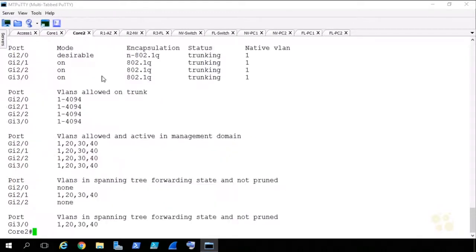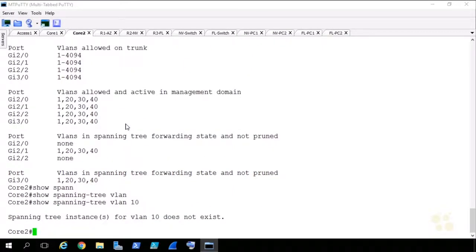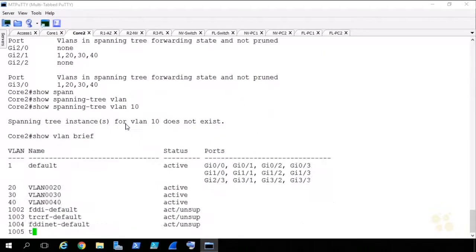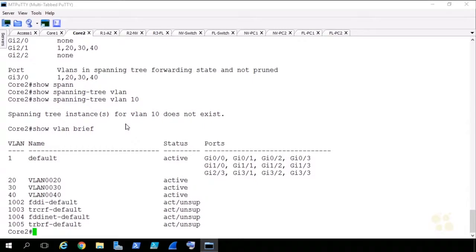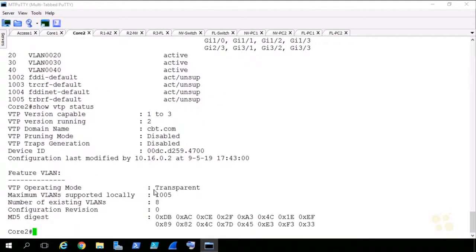Let's see if Core 2 has got it going now. Show spanning VLAN 10. Same thing here. Show VLAN brief. Still no VLAN 10. Now, if I remember correctly, there's a feature that allows VLAN propagation across trunks, and I'm trying to remember what the heck that was called for Cisco. Let's do show VTP status. And what I'm seeing here is this thing's in transparent mode. Probably means I just need to go ahead and configure VLAN 10 here on Core 2.